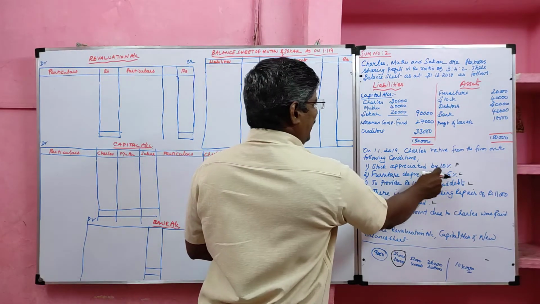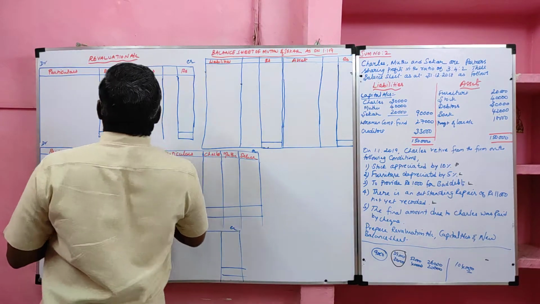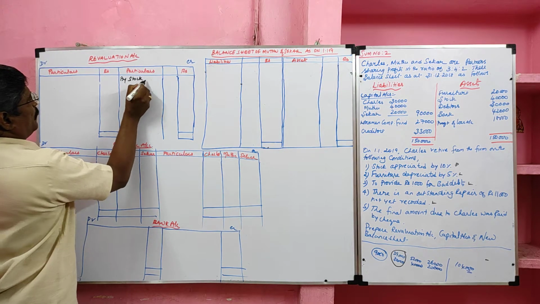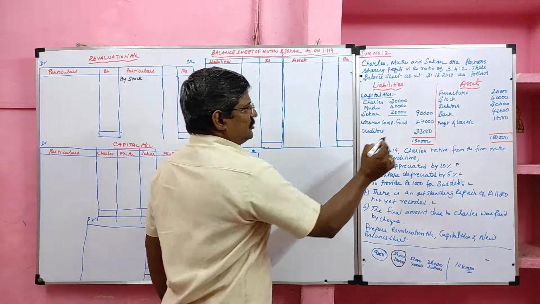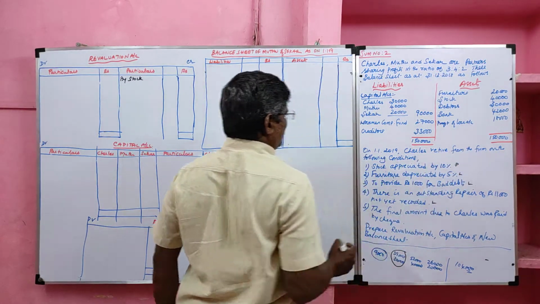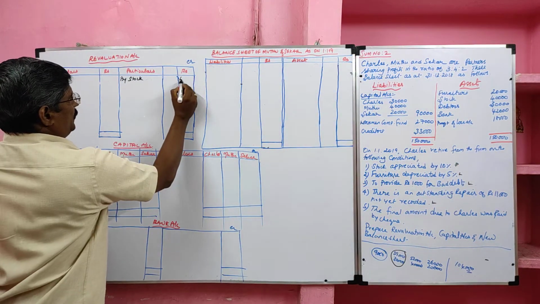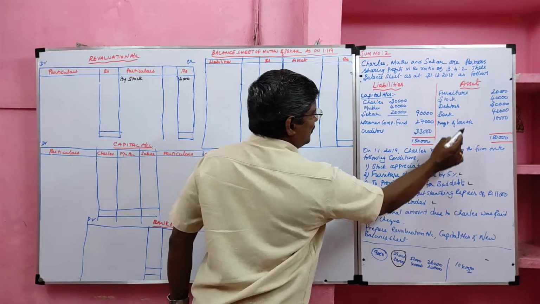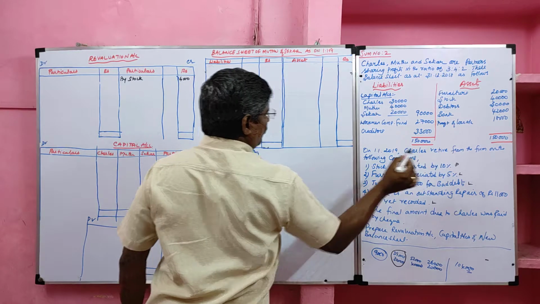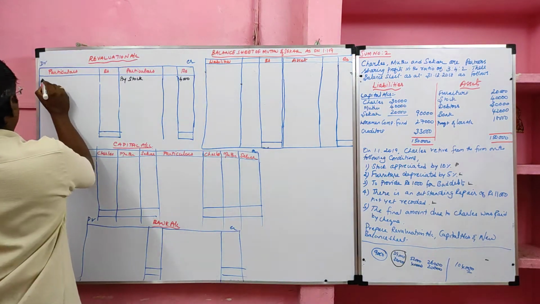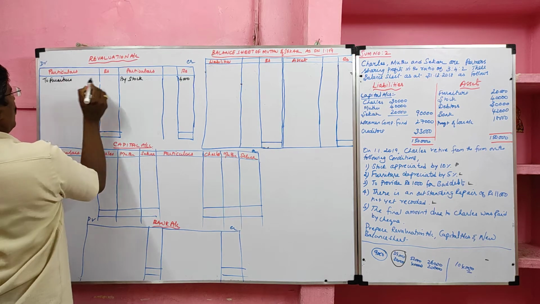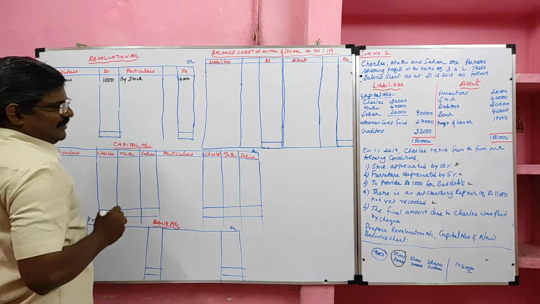Stock appreciated by 10%. It is a profit item, so it should be credited to the revaluation account. By stock, 10% of stock. Stock 40,000, 10% is 4,000 rupees, a profit item. Then furniture depreciated by 5%. Furniture 20,000, 5% is 1,000. So it is a loss item. Furniture 1,000, it is a loss item.